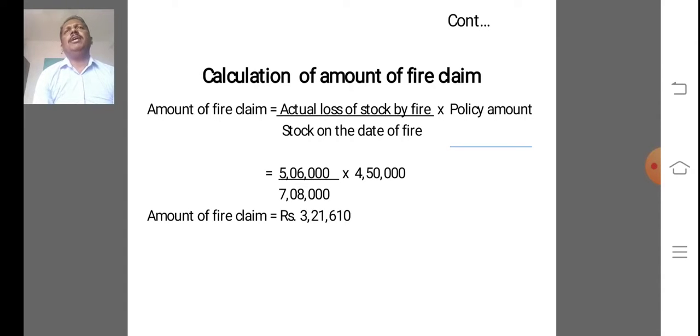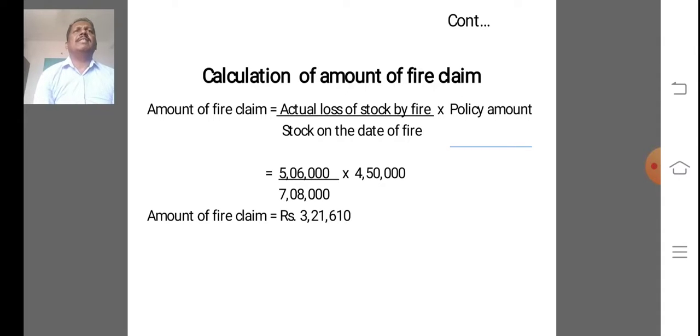Suppose we are dividing year by year. What is the formula? Gross profit divided by sales into 100. So that formula is used for 5 years, and for each year we have obtained some percentage of rate of gross profit.